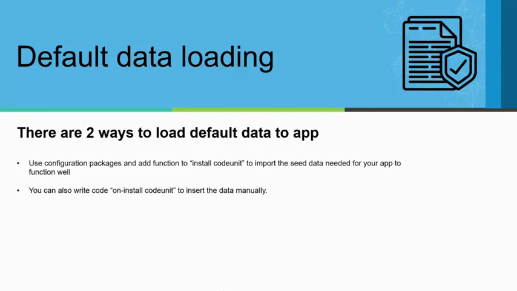There is an option: you can write code in the install codeunit and seed the data. Otherwise, you can use a RapidStart package to load the data into the Business Central app. There is no uninstall codeunit right now, so you need to make sure you are loading the right data, and that it should not affect existing customer data.